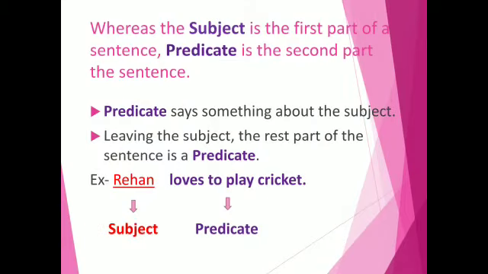Whereas the subject is the first part of a sentence, the predicate is the second part of the sentence. Predicate says something about the subject. Leaving the subject, the rest of the sentence is the predicate. For example, Rehan loves to play cricket. Here the subject is Rehan. And if we leave the subject, that is Rehan, the rest of the sentence, that is loves to play cricket, will be the predicate. Right?